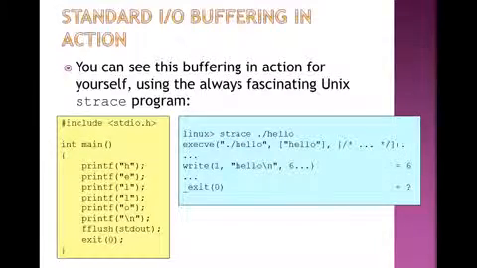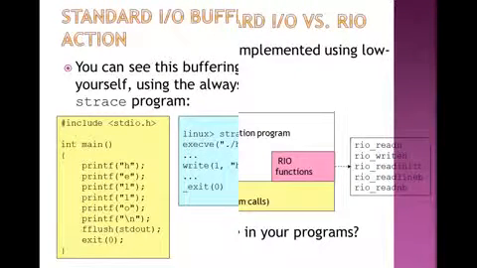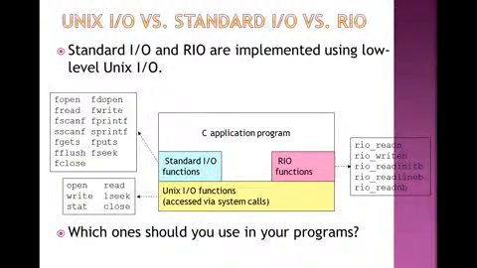Then buffering in the standard input output, that is how buffering is maintained and done in the standard input output. Then next we have discussed how to use the standard input output buffer in action. Then we have discussed the comparison between Unix input output, standard input output and RIO. Which method is the best: should I use Unix input output, standard input output, or RIO?